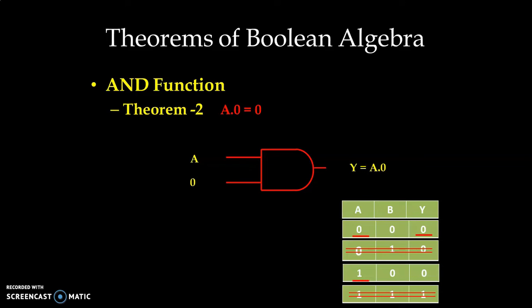If A is even 1, at high level, then also the output will be at the 0 level, because 1, 0 gives 0. So A AND 0, the output is always at the 0 level. This is the proof of the theorem with the help of the truth table.